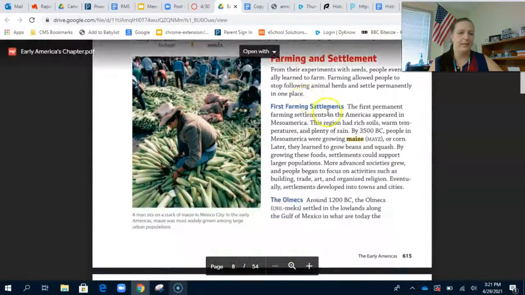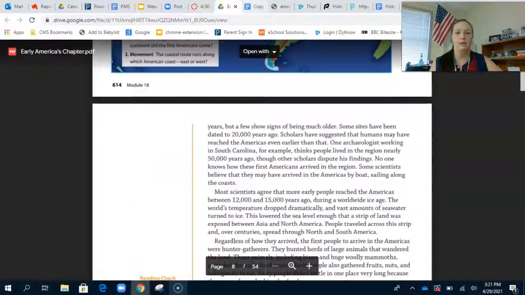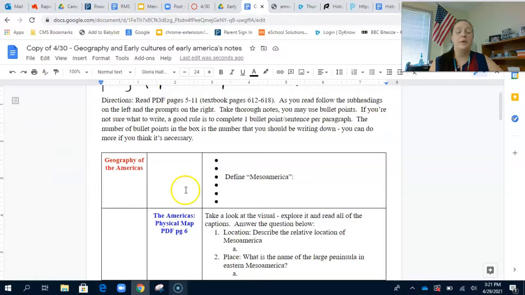Now the number of notes you take is denoted by how many bullet points. So if you see 1, 2, 3, 4, 5, 6 bullet points, that's how many facts you should have for that section. And some of them have already given you what that bullet point will be, such as define Mesoamerica. You'll just put that definition there.